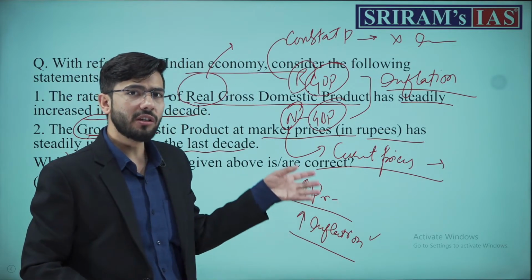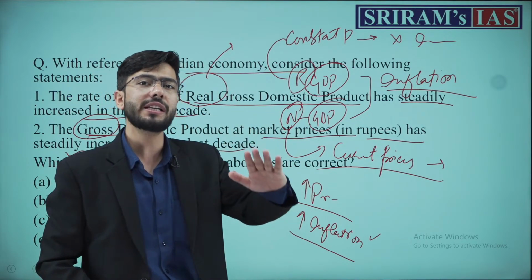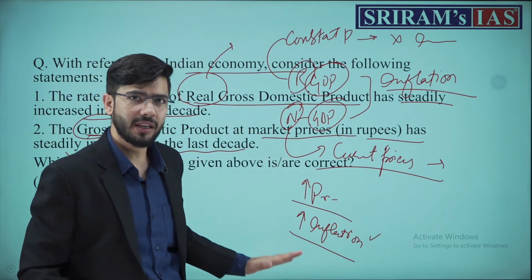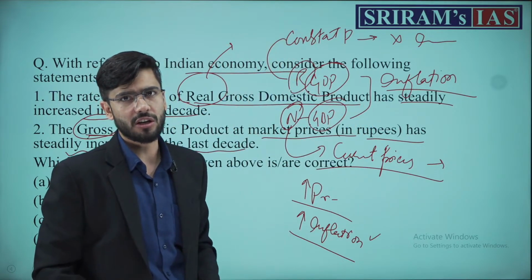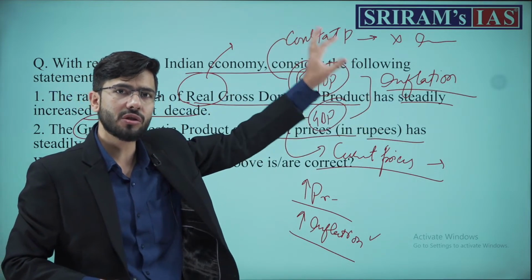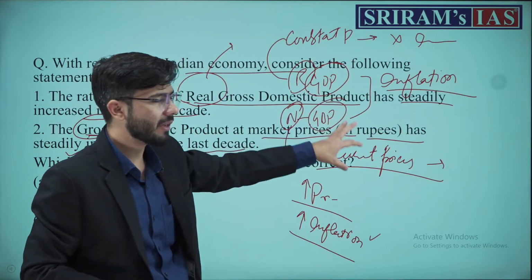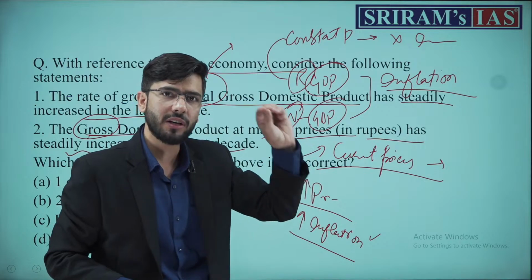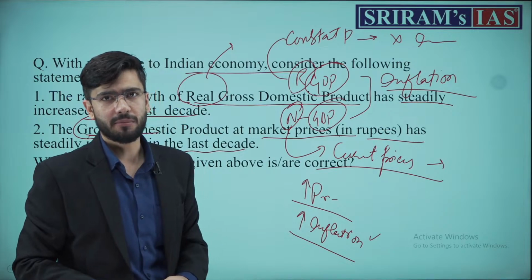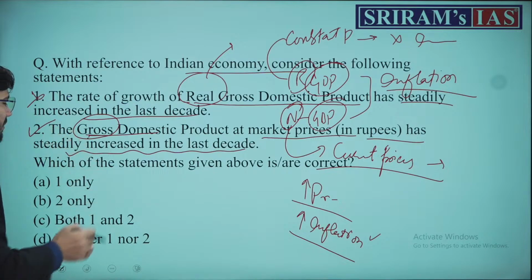That is why you need to understand that current prices are more likely to be continuously increasing than constant prices, because constant prices cater to the base year, a year which was far behind. Maybe economic activity might have slowed down in one of the years in this decade. Therefore, statement 1 is wrong, but statement 2 is right.